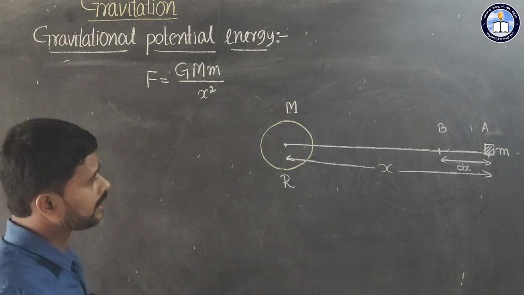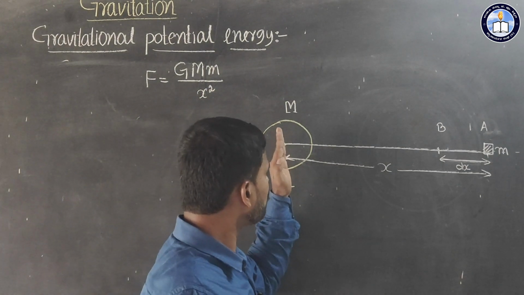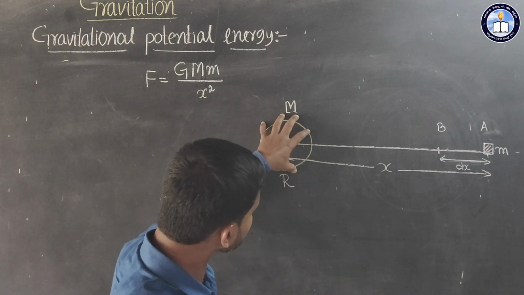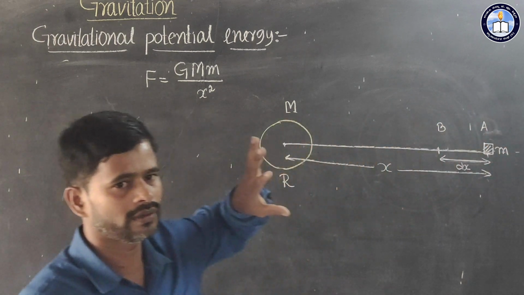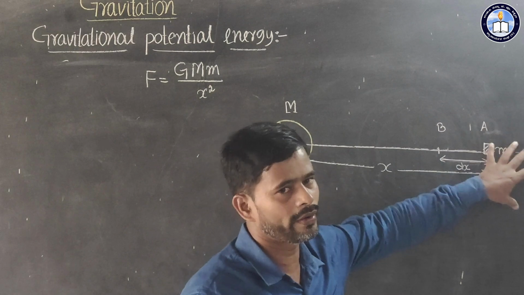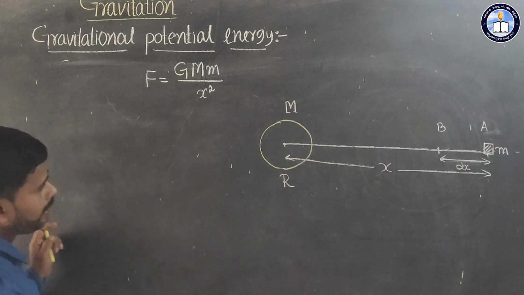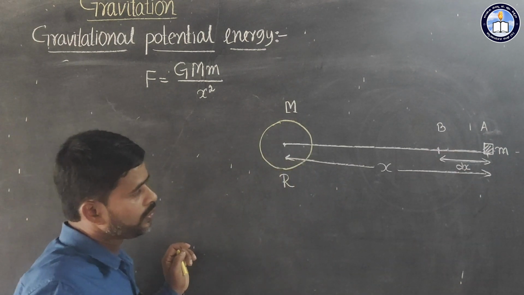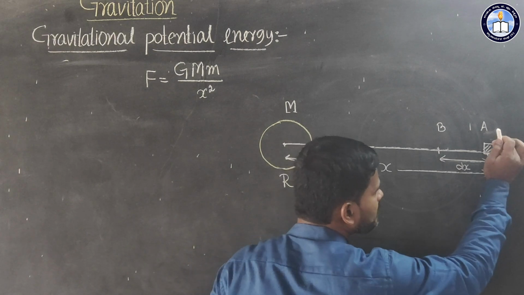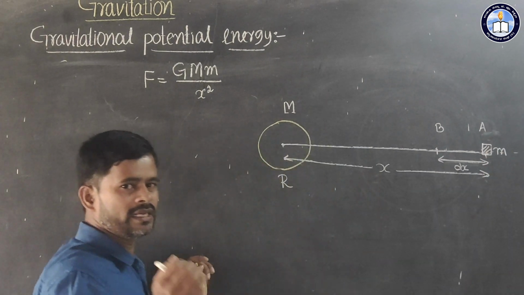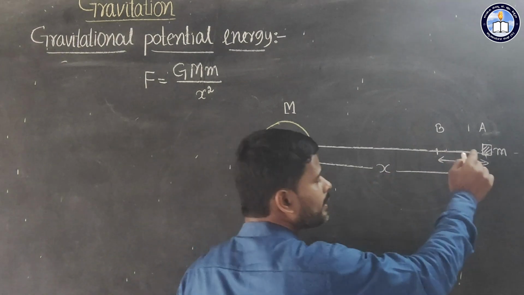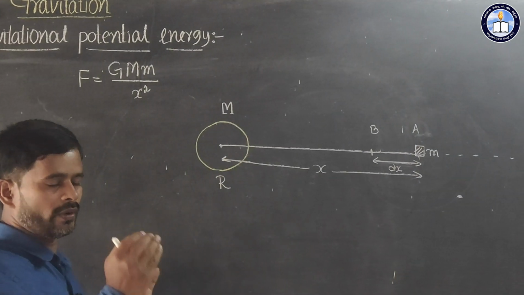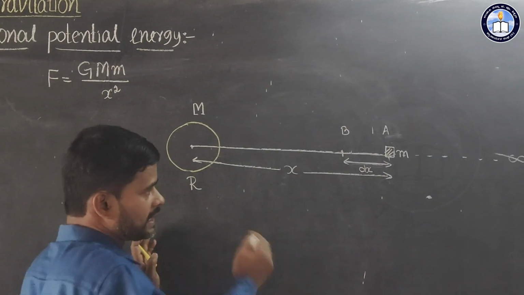So this is the gravitational force between the center of earth, or better we can call the mass of earth and the mass of the body. Okay, otherwise between earth and the body we can call. Then I have to displace that body from A to B. Here to displace that body we have to apply some external force on this body. So if it is displaced, that means by the applying of force the body is displaced.